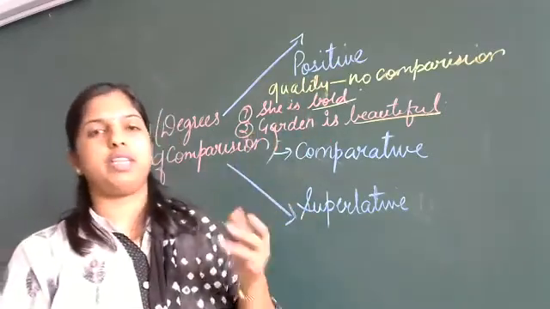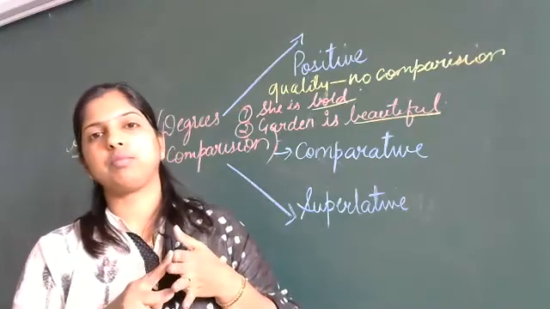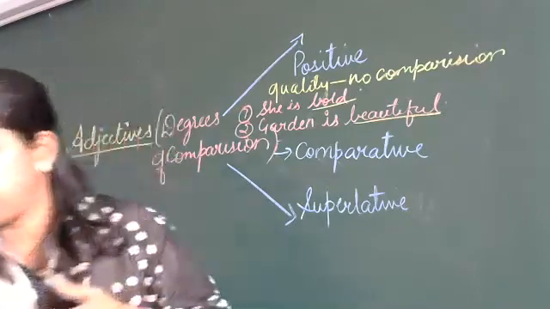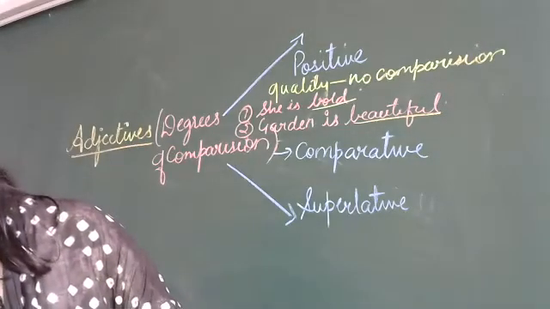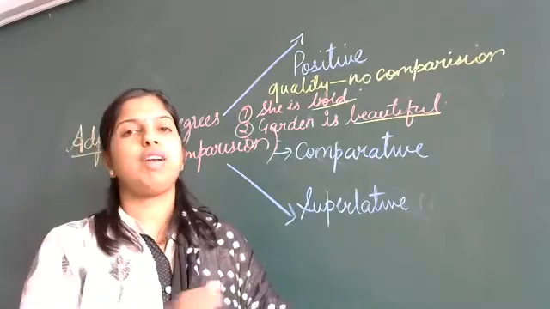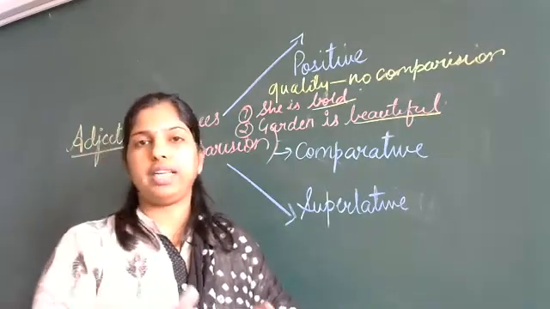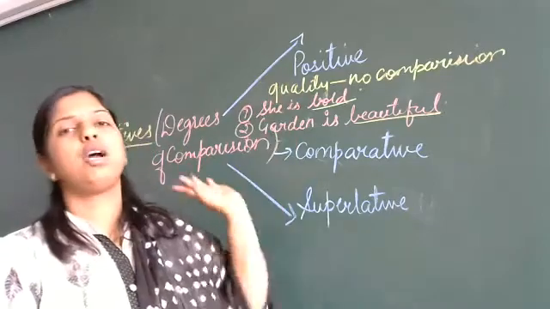All the positive degrees: tall, short, big, small. Then you can go for good, bad, old, new. Where there is no comparison done, only the quality is shown, that is called the positive degree of the adjective.